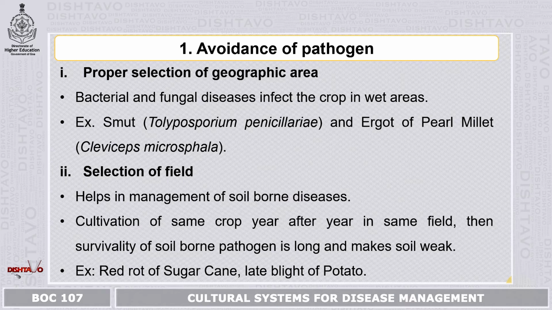Now the second strategy is selection of the field. This particular strategy will help in managing soil-borne diseases, because cultivating the same crop year after year in the same field increases the survivability of the soil-borne pathogen and makes the soil weak, because if the same pathogen and the same host are grown on the same area, the probability of disease is going to increase and the soil is going to become weak. An example is red rot of sugarcane, which is found all over the world. This is the most common disease of sugarcane. Second is late blight of potato.